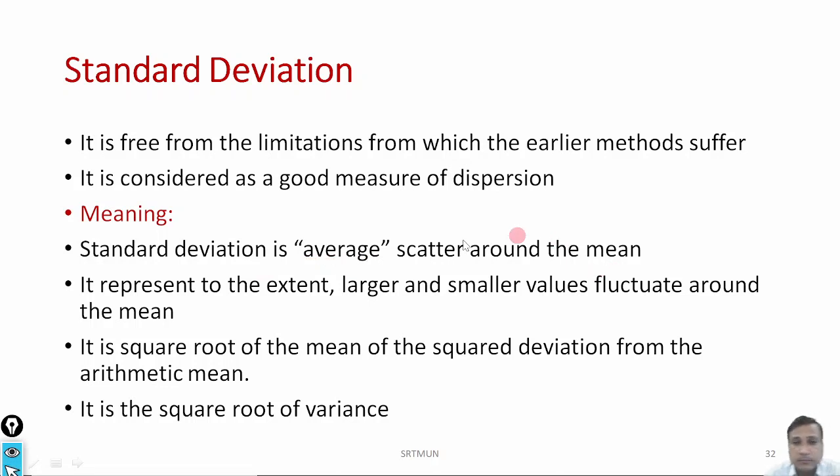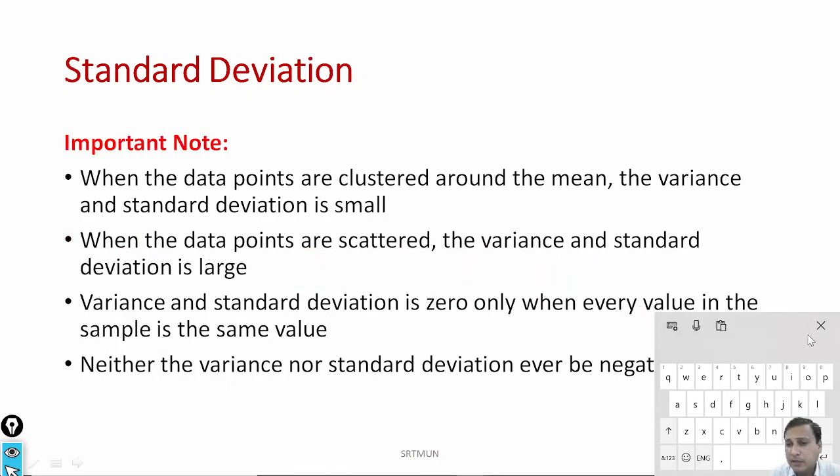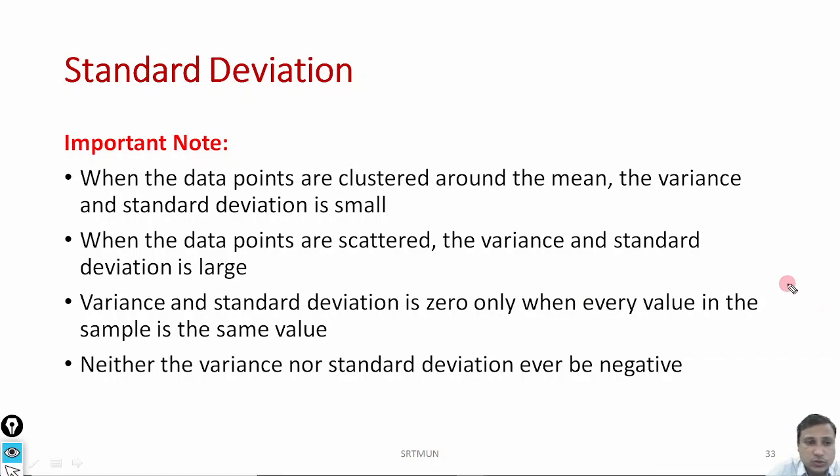Now to understand it in a better way, let me explain you few important notes. Here are the two important statements. When data points are clustered around the mean, the variance and standard deviation is small, and when the data points are scattered, the variance and standard deviation is large.